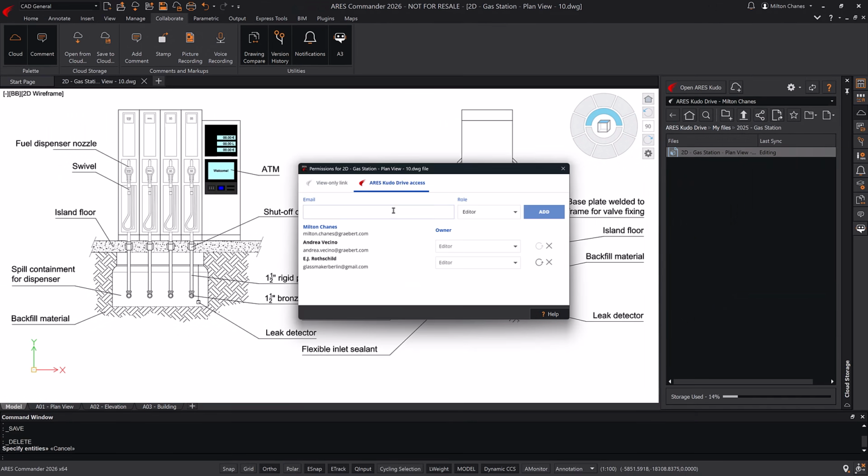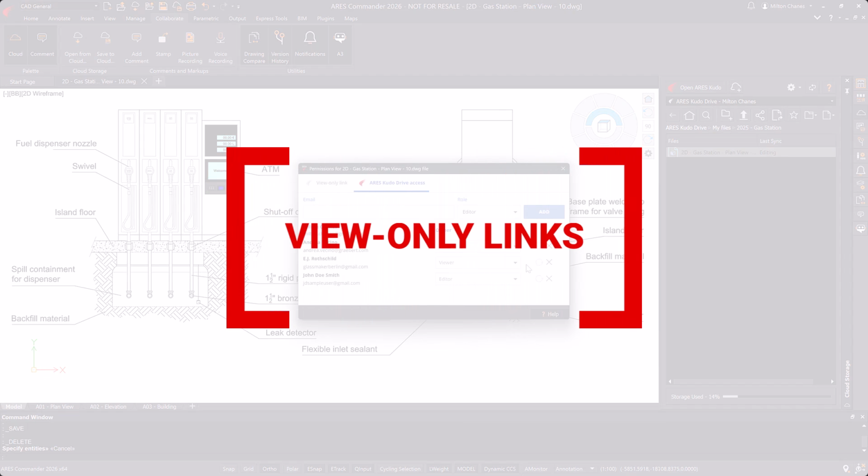When a new user is added, they automatically receive an email notification with a link to access the file. At any time, we can change a user's role or even remove their access, offering security and full control over the file and who has access to it.